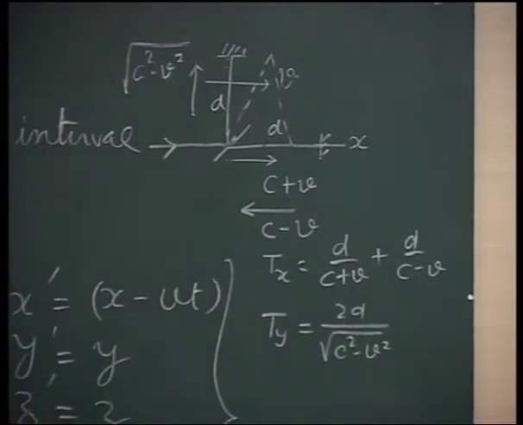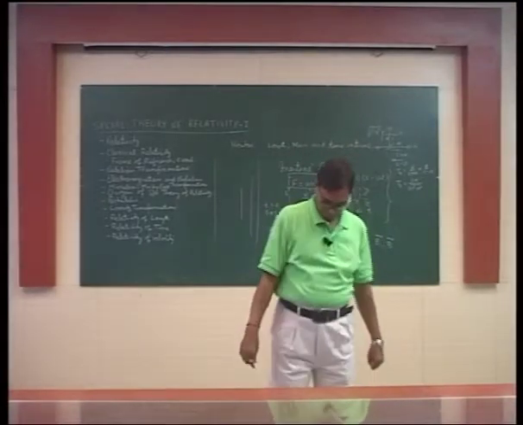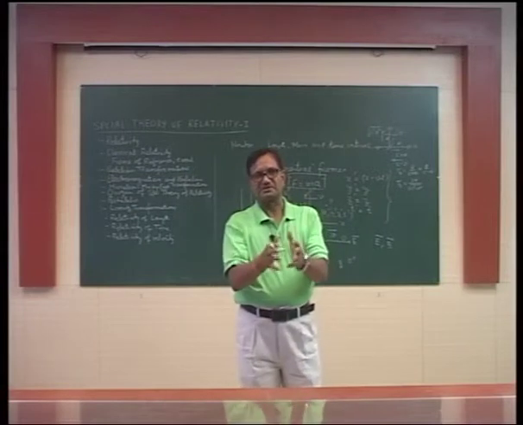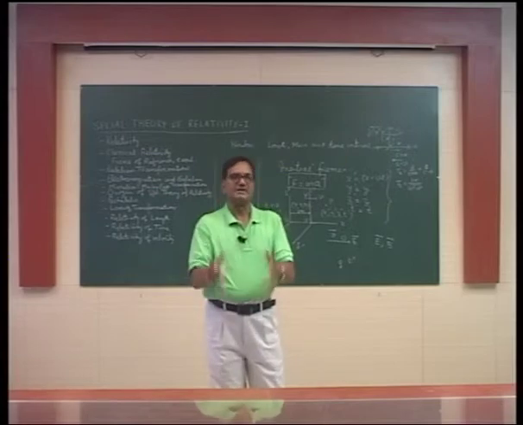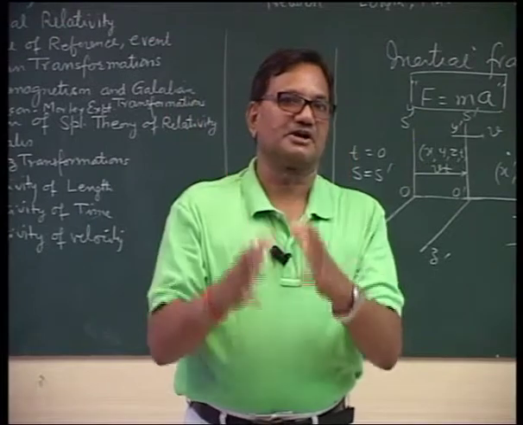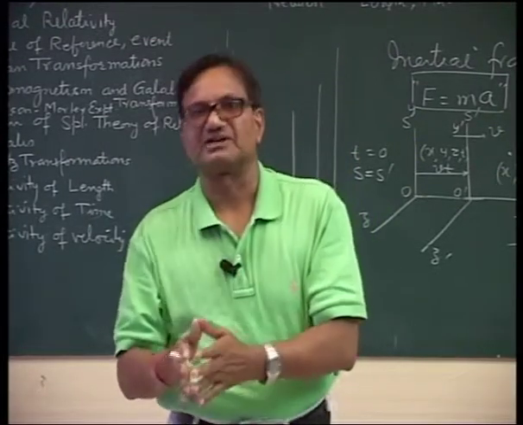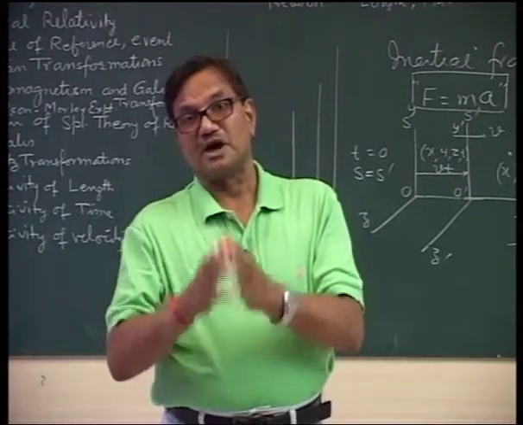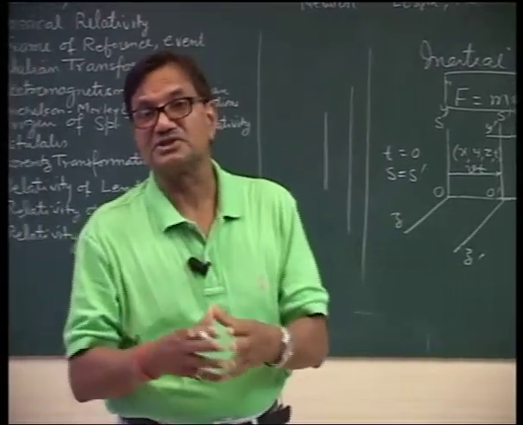You can easily see that the two times are not the same. Since the two times are not the same, there will be a time difference, and this time difference will result in a net path difference. And therefore, if we consider the speed of Earth with respect to ether, then there will be a shift in the fringes. But how to observe the shift in the fringes? The answer to this came up.